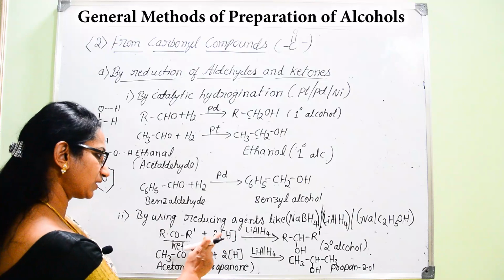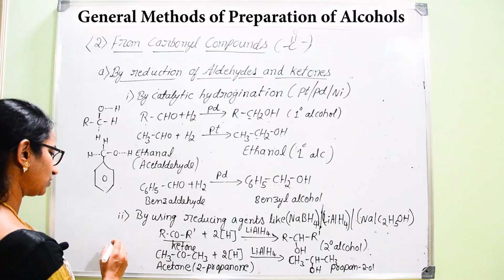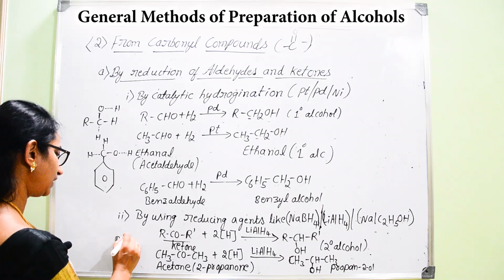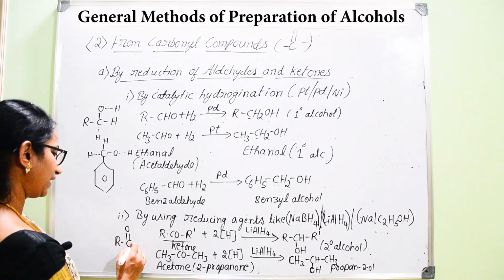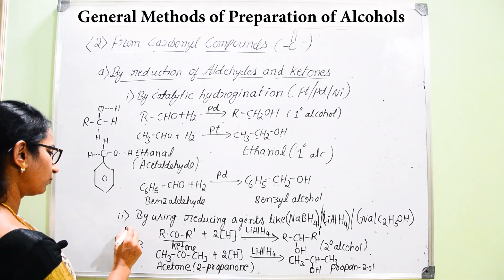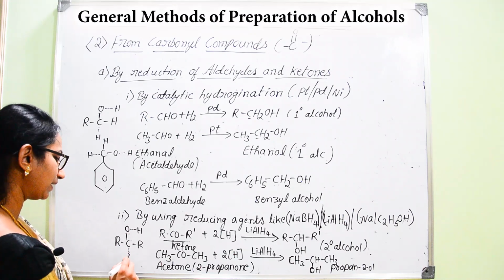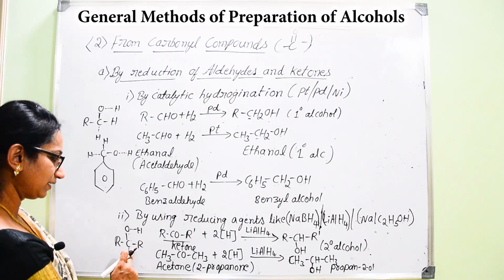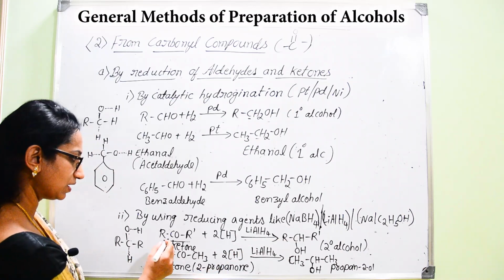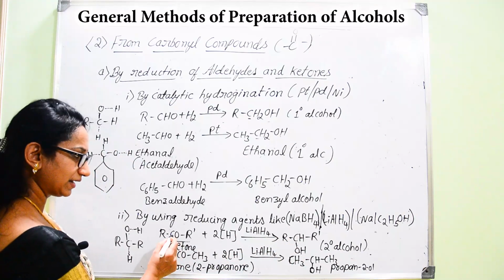Here, how many hydrogen atoms are required for this reduction process? As I told you earlier, here also there will be presence of R-C double bond O. If you break that double bond between carbon and oxygen, then one hydrogen atom will be added to the oxygen, and another hydrogen atom will be attached with carbon. Hence, it results in the formation of RCHOH.